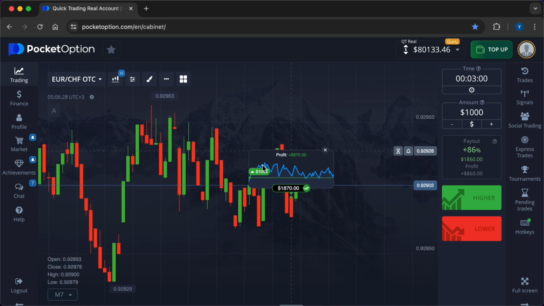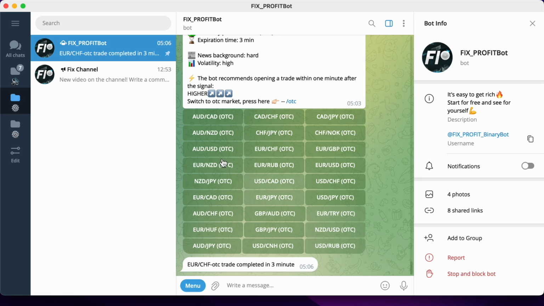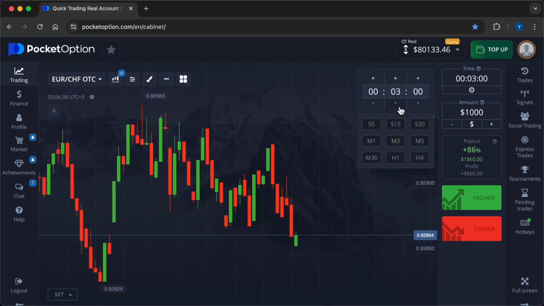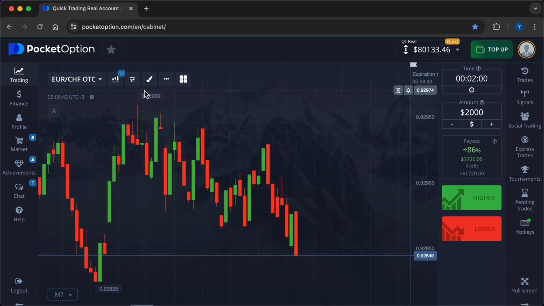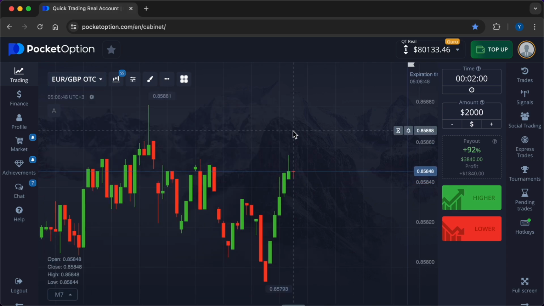And here's the first deal that was finalized. My signal is accurate. The account received $870. Now I will work with another currency pair for a change. Euro, British pound OTC. I'll go into the second trade for $2,000. I set the expiry time for the next transaction to 2 minutes.